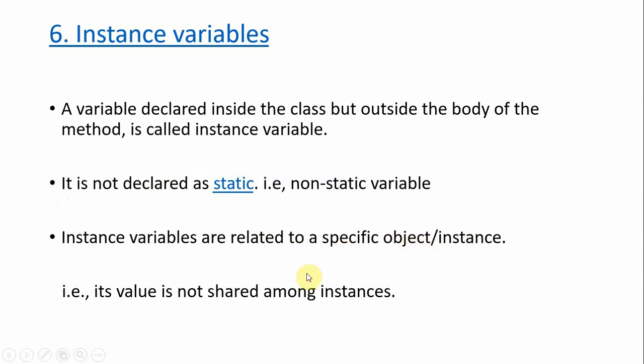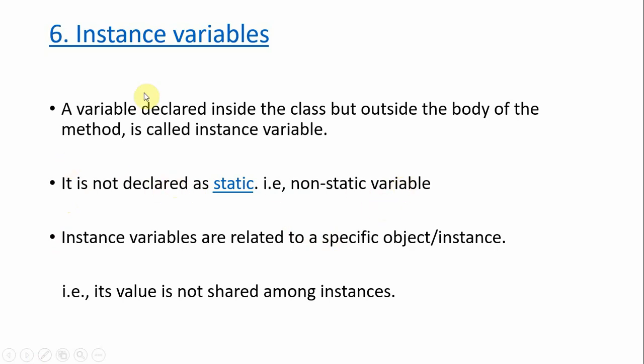This means the value of an instance variable cannot be shared among instances. In general, objects will share some data by passing messages. In the beginning, when we discussed object-oriented programming concepts, we talked about message passing, how objects communicate by message passing. But when it comes to the value of an instance variable, no object will share it with other instances or objects. Instance is nothing but object, just another name. So keep this point aside for now.